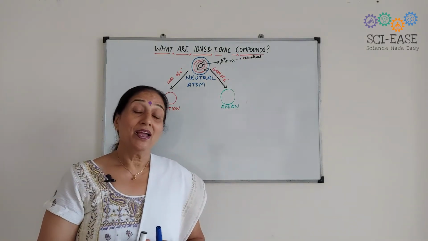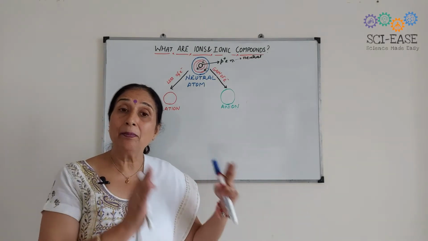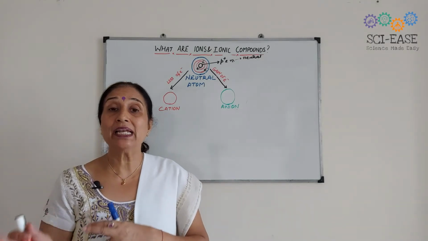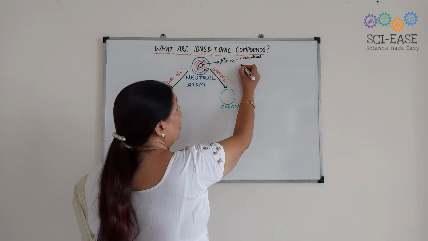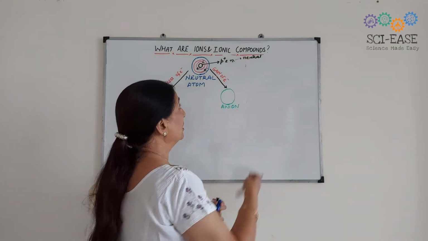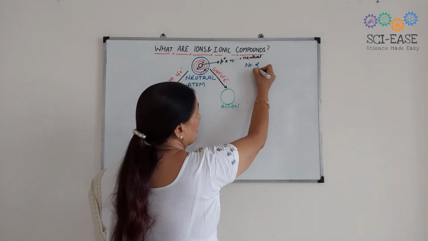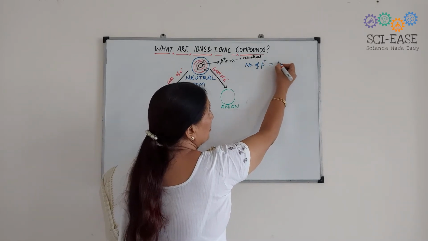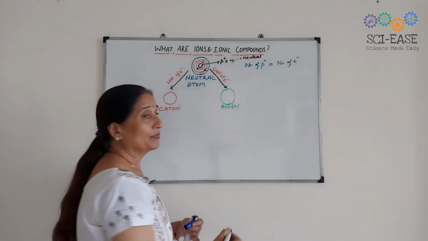Okay? Now, one thing I want to tell you, that the number of protons is always equal to the number of electrons in the neutral atom.